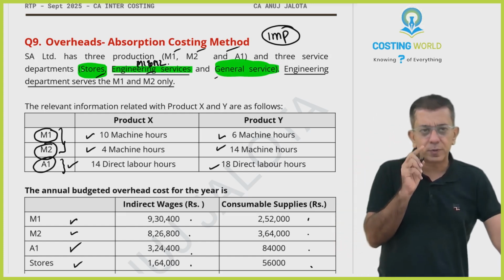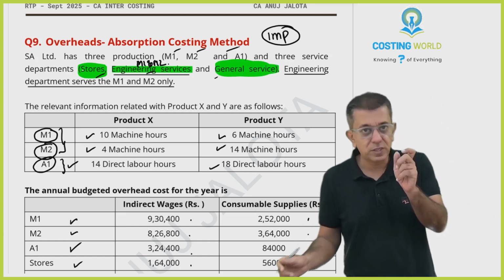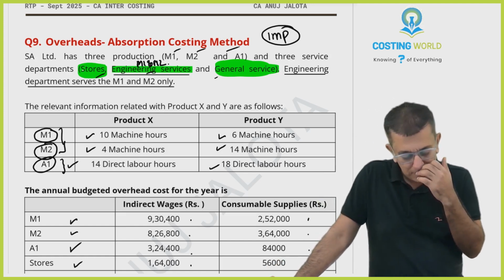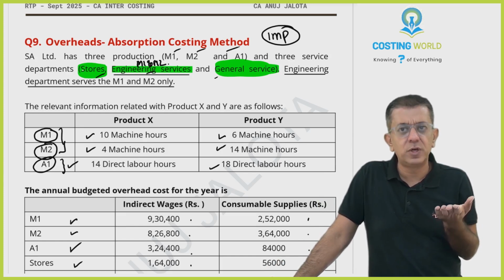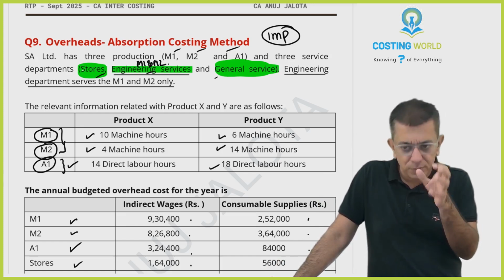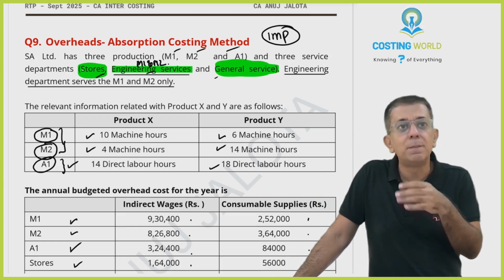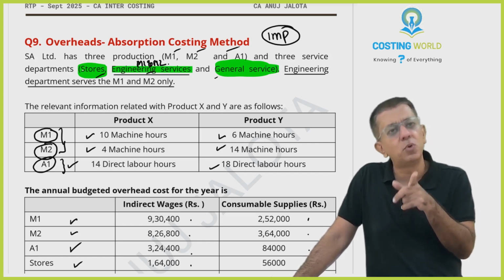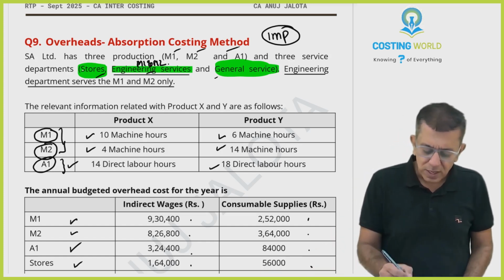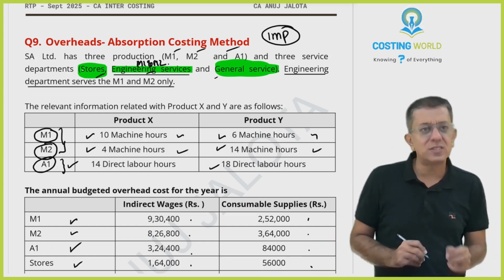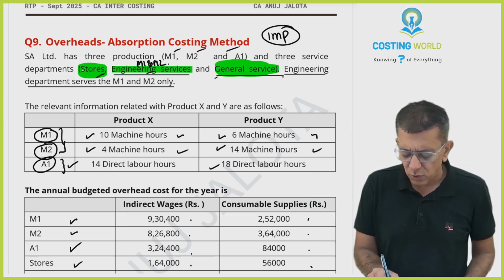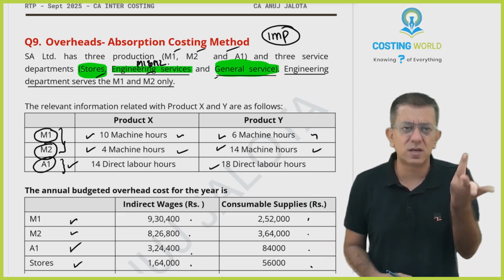What must stores be doing? It must be supplying stores to the other divisions. Engineering service must be doing engineering, rectification of the machines, or making better machines, some designing of the machines. It does this work for M1 and M2. To be very honest, M1 and M2 must be dependent upon machine hours because A1 is dependent upon labor hours. General service, I cannot tell you what they must be doing, but then some general services.